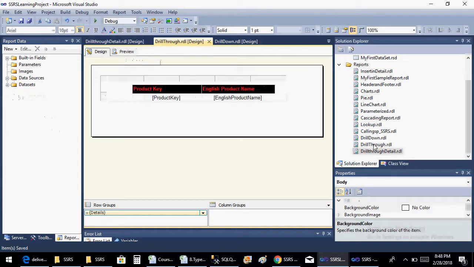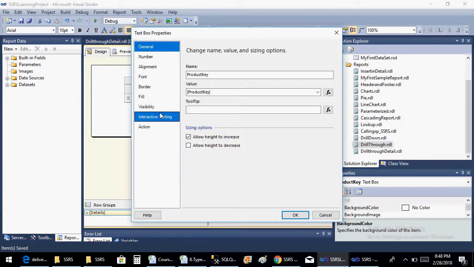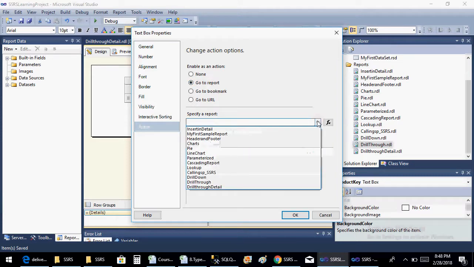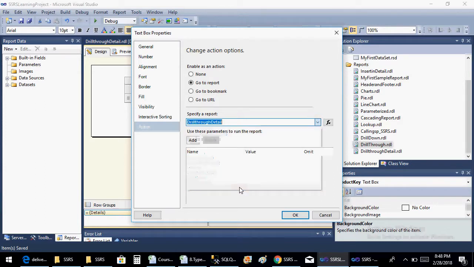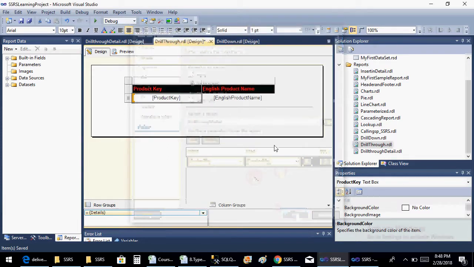So go to drill through report, the main report, and click on product key text box properties. You'll have action here. Just click on action and click on go to report, and you'll see here a list of reports. So where you want to give your hyperlink. I want to go to my drill through report and add the parameter. What is the parameter? Your product key of abstract report should be equal to product key of your detailed report. Just save this.